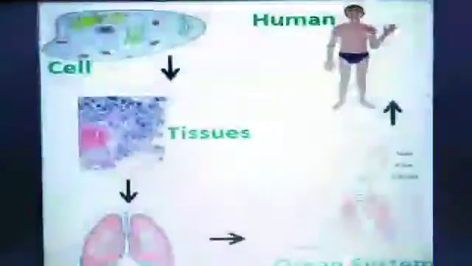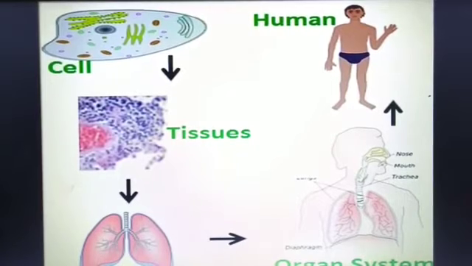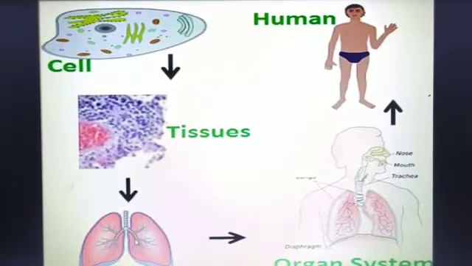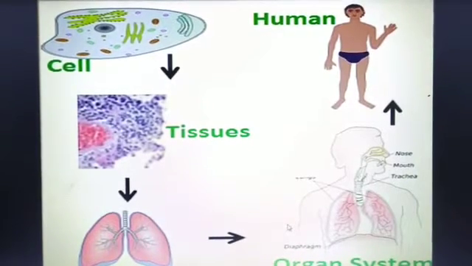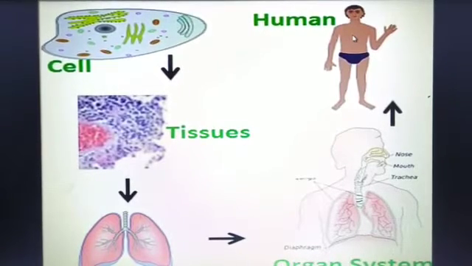Similarly, the smallest part in the human body is the cell. When different types of cells are joined together, they form a tissue. And when these tissues join together, they form an organ. And when several organs join together, they form an organ system. And the various organ systems form the human body.